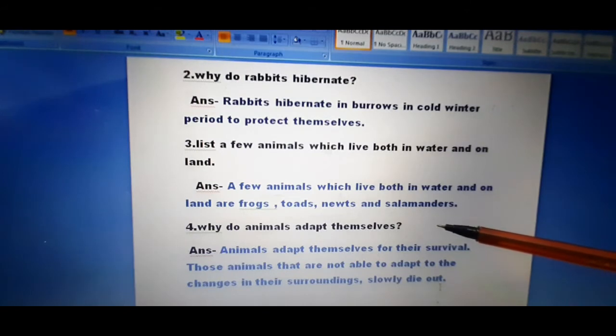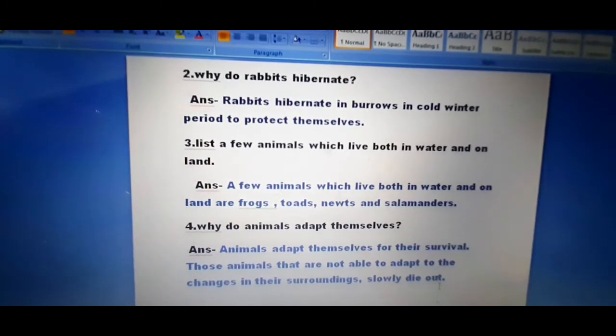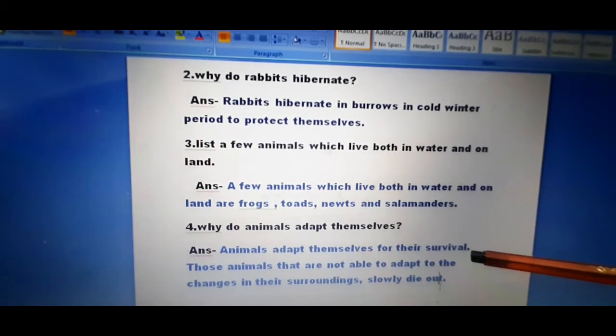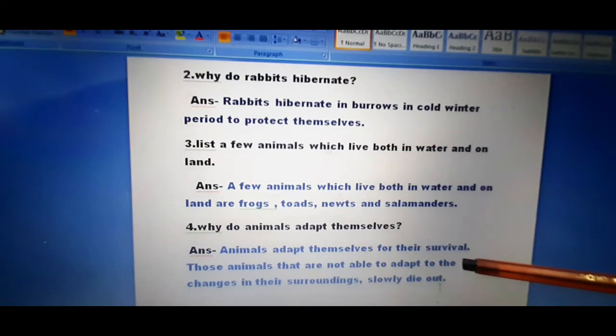Yes. Now the next question is, why do animals adapt themselves? Animals adapt themselves for their survival. Those animals that are not able to adapt to the changes in their surroundings slowly die out. This is your question number 4.